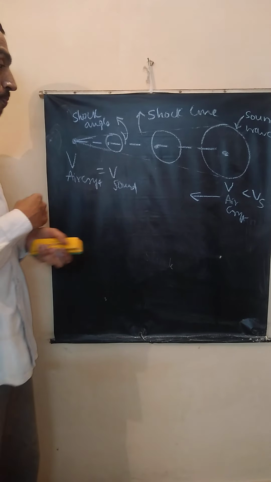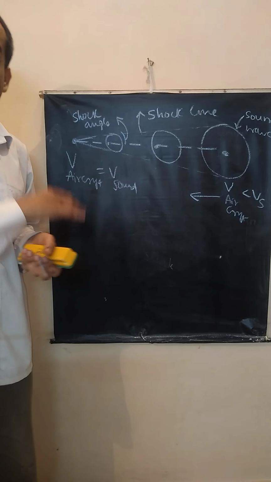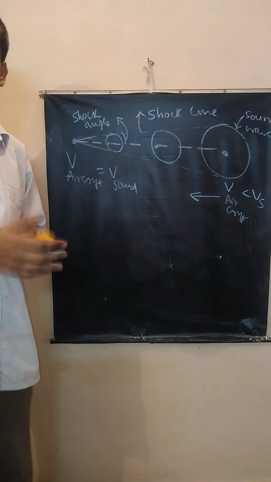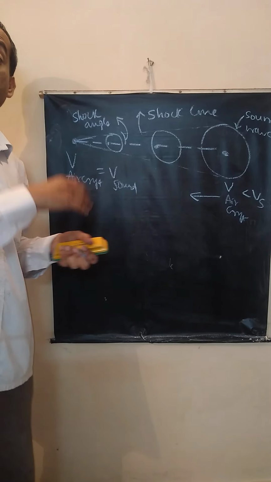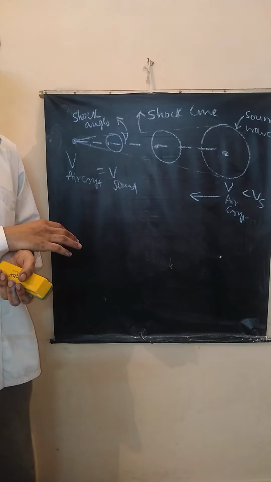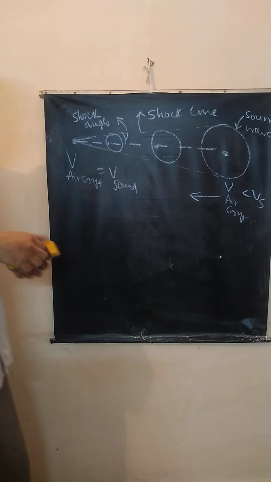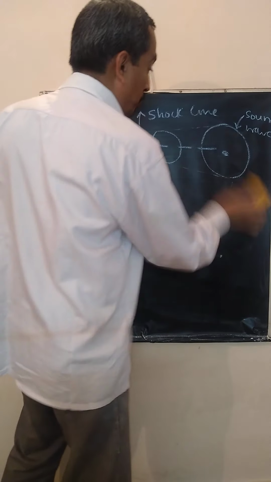Okay? Now, what is control volume here? Control volume represents the physical boundary over which the fluid is flowing, over which we apply the laws of fluid dynamics. Right? Please remember what is shock angle, what is control volume, all these things. Now, how to produce a shock?